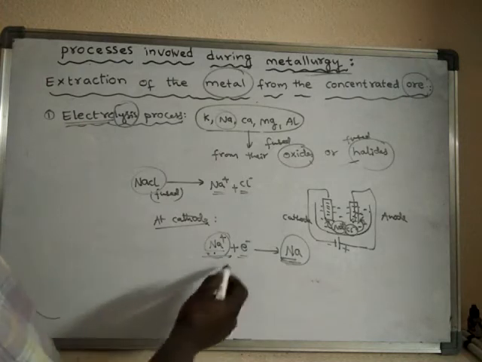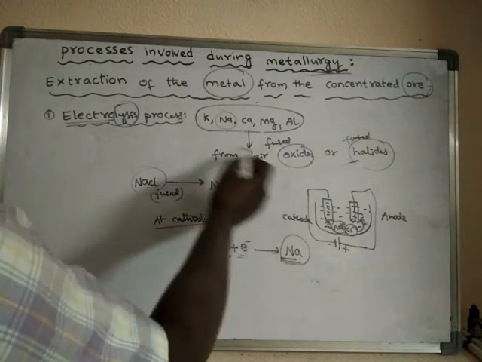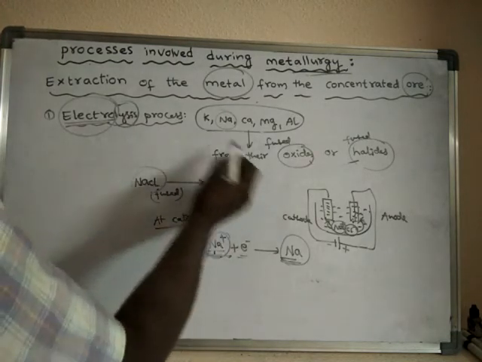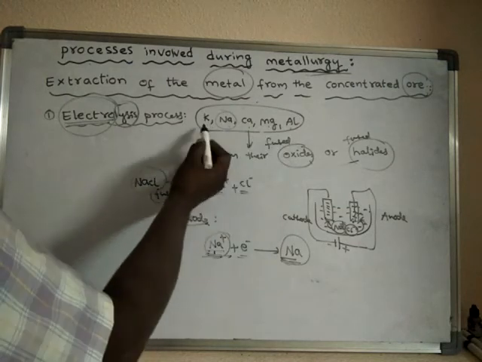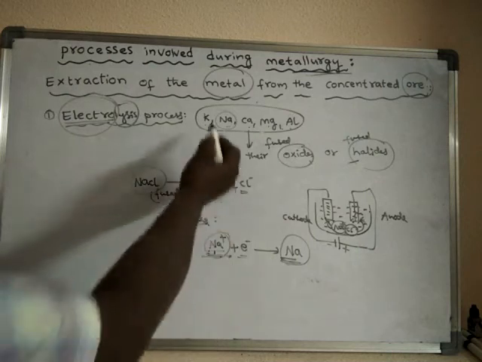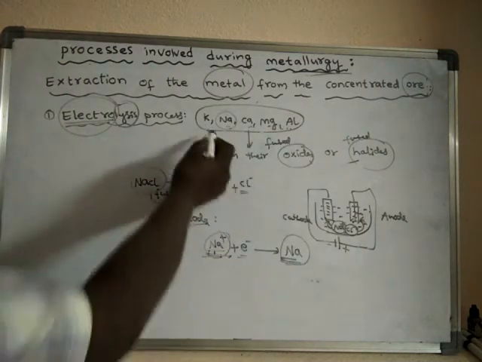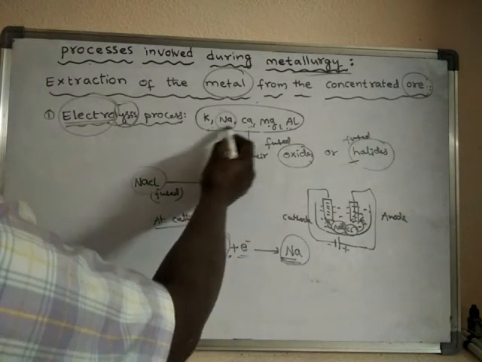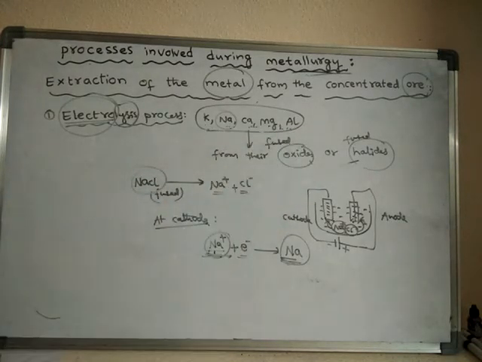But here that can be done by electricity, by passing of electricity. So the ions of these metals can be reduced into the metals only with the help of electricity. The reducing agents cannot convert these metal ions into the metals.